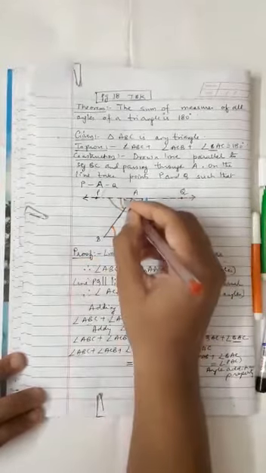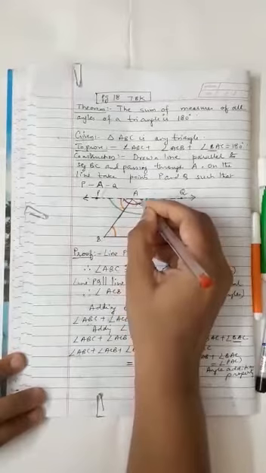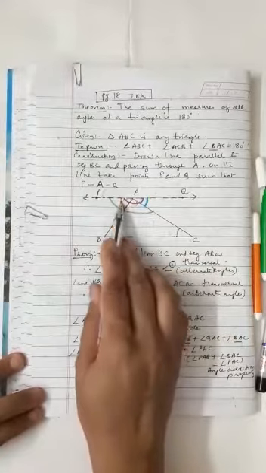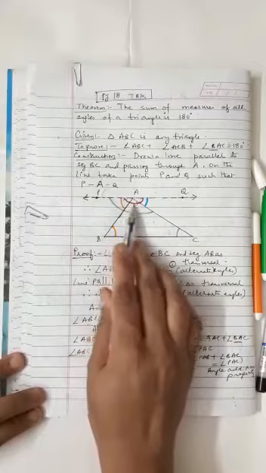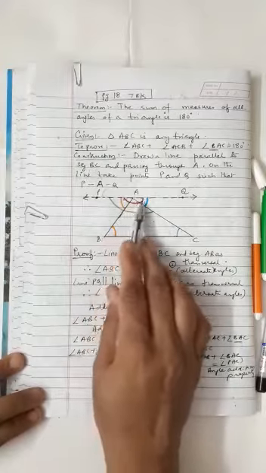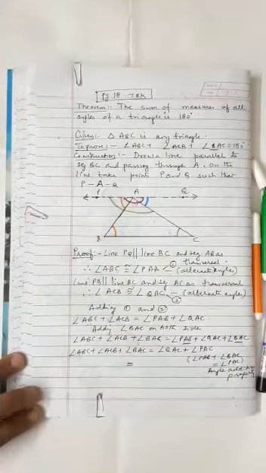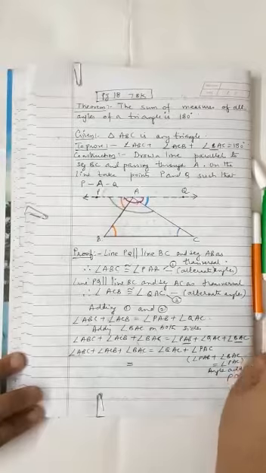From here till here, if I complete this, children, what do I get? I get a straight angle. And what is the measure of this straight angle? The measure of this straight angle is 180 degrees.